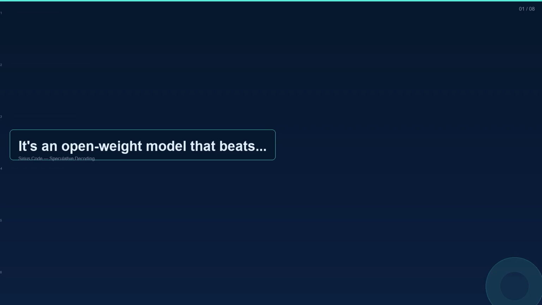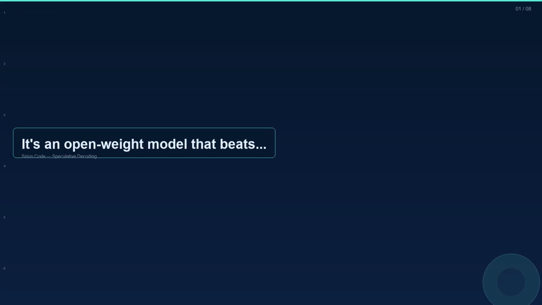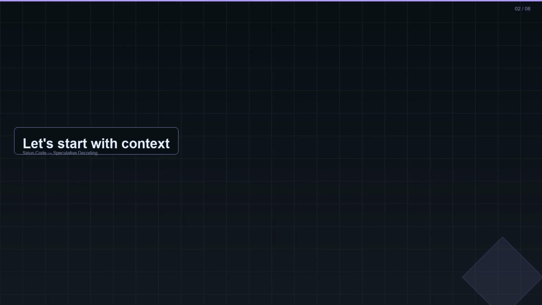Let's start with context. When we talk about large language models, the default architecture has been the dense transformer. Every token attends to every other token. That's beautiful mathematically, but it's also O of n squared compute. Double your context length and you quadruple the compute required. This is why most models max out at 128K or 200K tokens. Some hit 1 million tokens, but you pay an eye-watering compute premium.